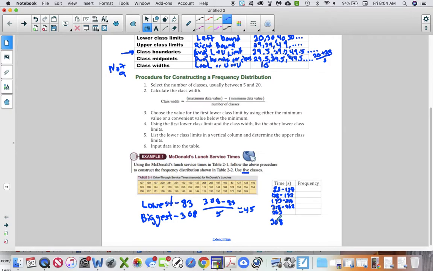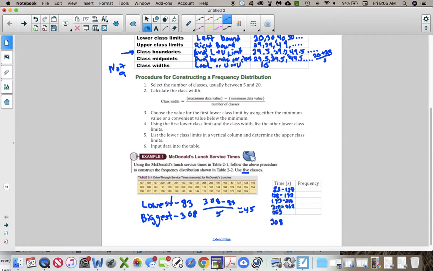I feel like maybe I messed up a little bit, because 308 needs to be in this data range. My math is off somewhere. 308 should be my highest number up here to cover all of those. Maximum data value.